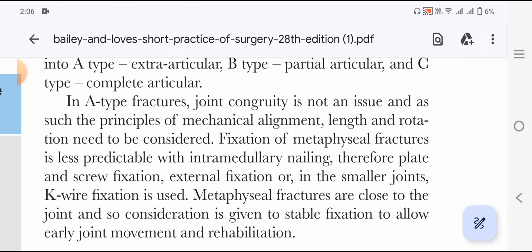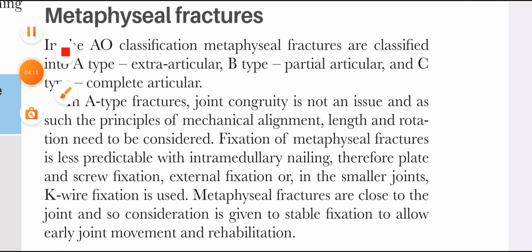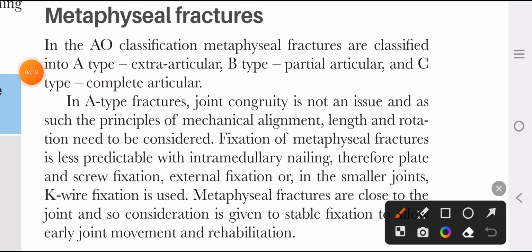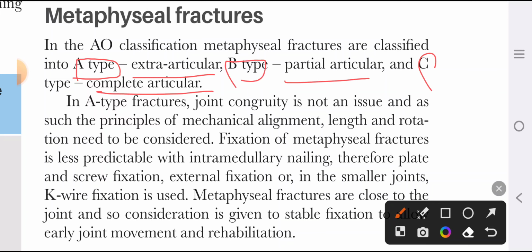So let's read together. In the AO classification, metaphyseal fractures are classified as A type. A type are extra-articular, B type are partial articular, and C type are complete articular. In A-type fractures, joint congruity is not an issue as such, as they are extra-articular. The principles of mechanical alignment, length and rotation need to be considered.